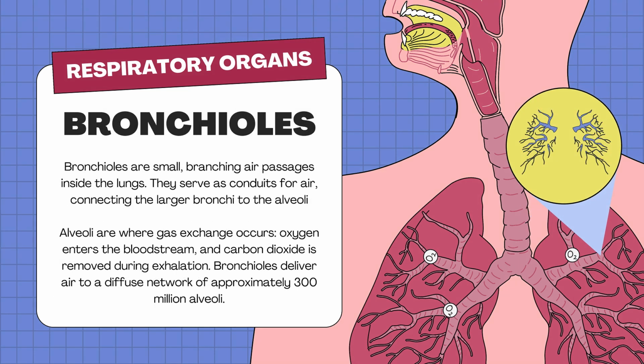Bronchioles. Bronchioles are small, branching air passages inside the lung. They serve as conduits for air, connecting the large bronchi to the alveoli. Alveoli are where gas exchange occurs, oxygen enters the bloodstream, and carbon dioxide is removed during exhalation. Bronchioles deliver air to the diffuse network of approximately 300 million alveoli.